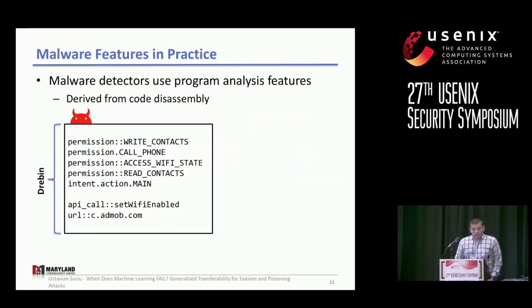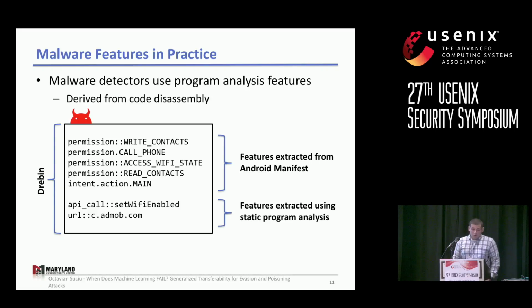All right, but let's look at the features involved in malware detectors. So malware detectors usually use program analysis features, such as the ones derived from code disassembly, static and dynamic analysis features, and the Drebin classifier is no exception. Besides using some meta features, such as permissions from the Android manifest, it also uses some static analysis features such as API calls or URLs. And it's actually unreasonable to assume that the attacker might know or be able to modify all those program analysis features.